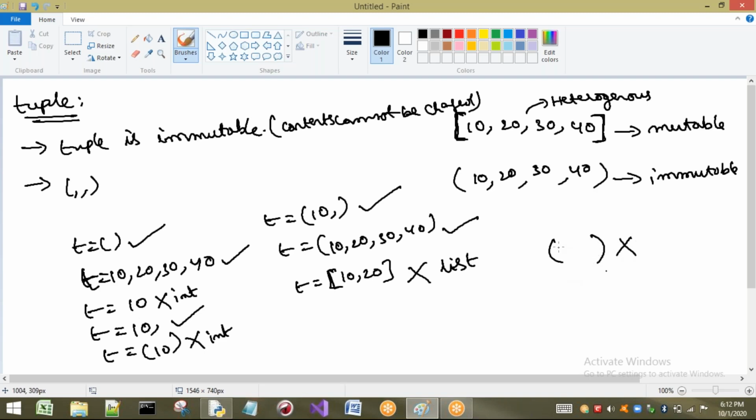When can I say something is a tuple? If a group of values are there with commas. See here, a group of values are there with commas. So we can say this one is a tuple. Here also a group of values is separated with commas, but this is enclosed with parentheses. If you do not have parentheses also, it will be considered a tuple only. Okay, next point.